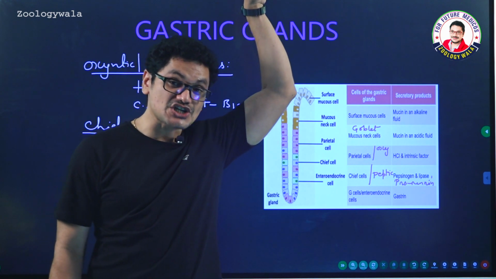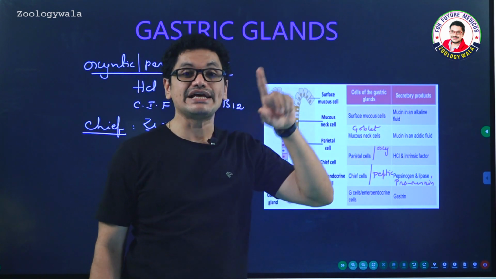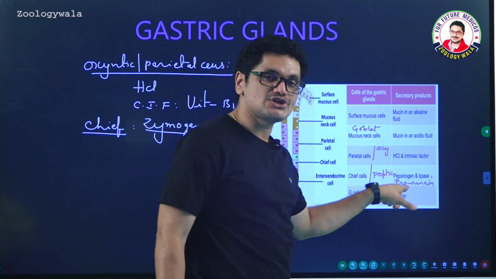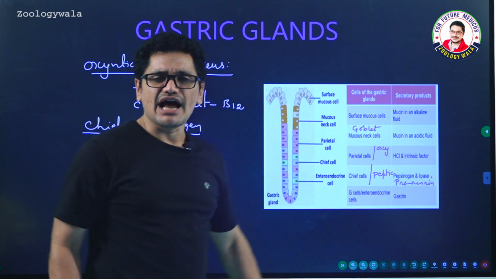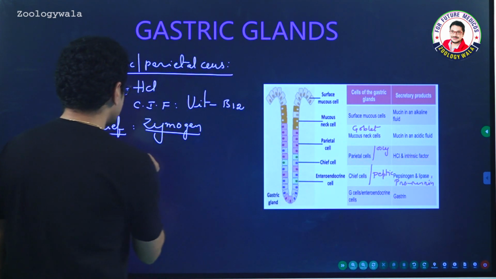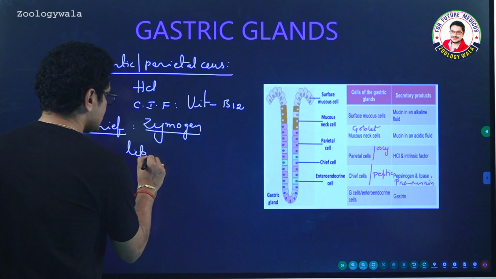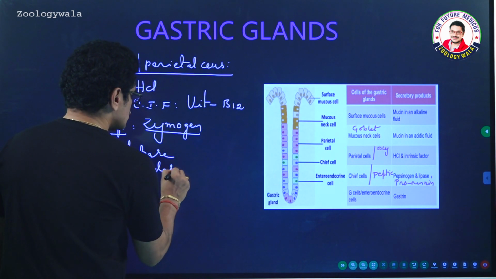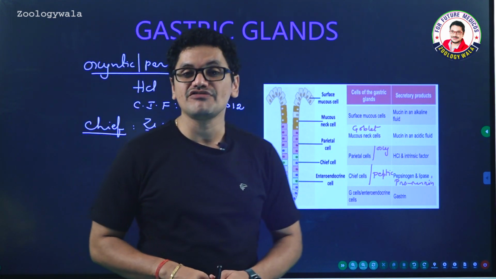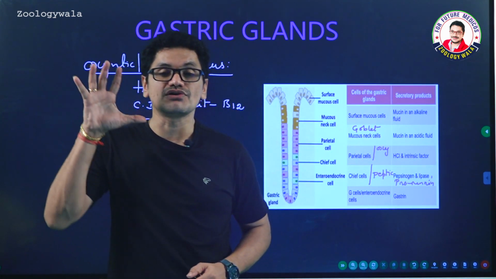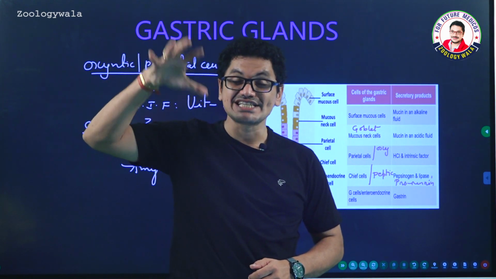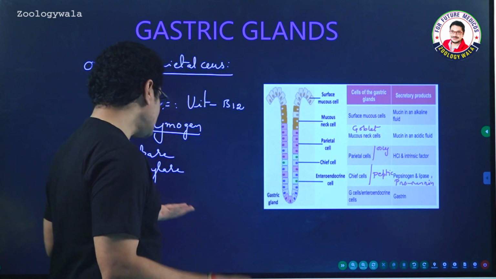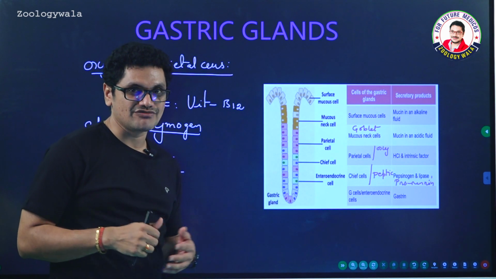Renin is produced by juxtaglomerular cells at the kidney, RENIN. This is prorennin, RENNIN, prorennin. Pepsinogen, prorennin, and a very small quantity of lipase is also produced. Gastric lipase is also produced, and gastric amylase also. But the action of amylase is not seen in the stomach because of the acidic nature of HCl. Because of that HCl, the amylase enzyme is not going to function.